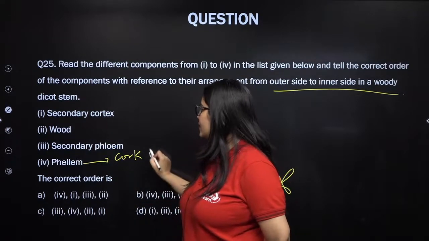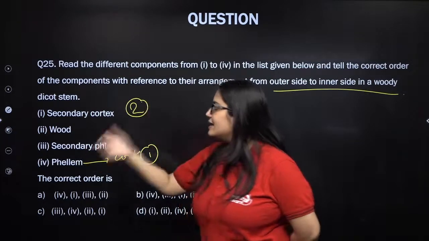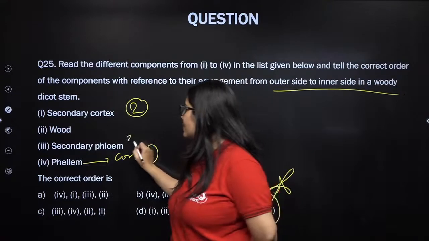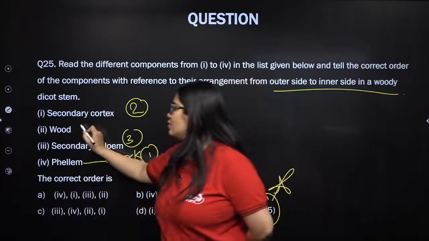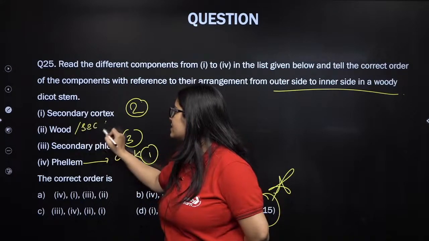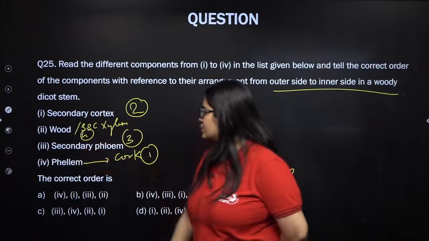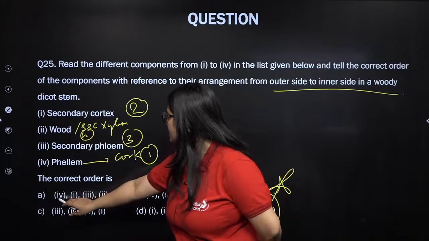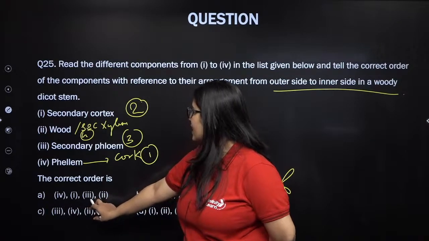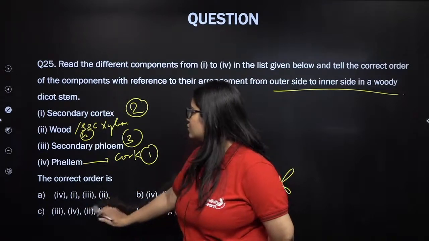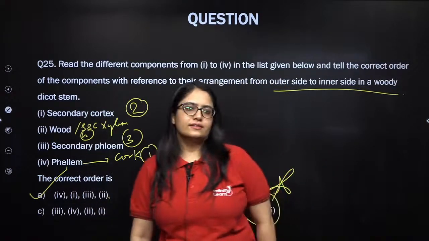So first it will be phellem, then secondary cortex, your phelloderm, then inner to that will be your secondary phloem, and the innermost will be your secondary xylem, which is the wood. Wood is nothing but your secondary xylem, which is innermost in position. So this is your fourth one. So the answer is 4, then 1, then 2, 3, and the final innermost is 2. So the answer is A. Right guys? Excellent.